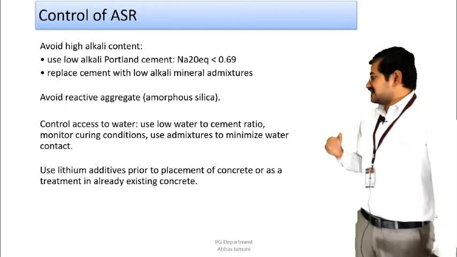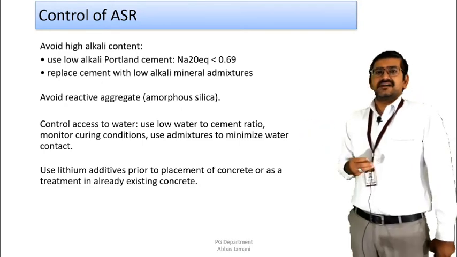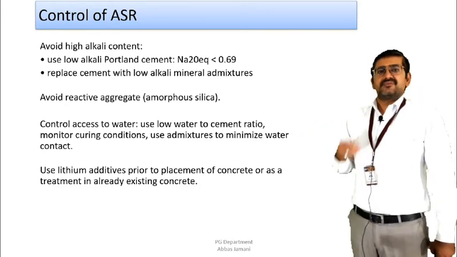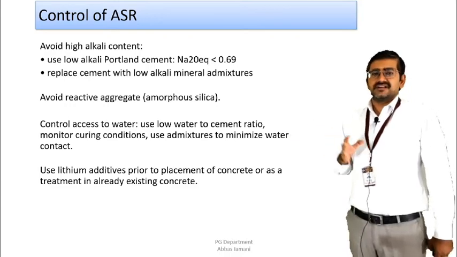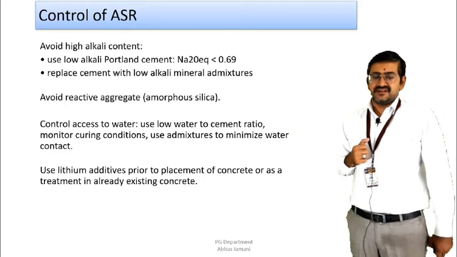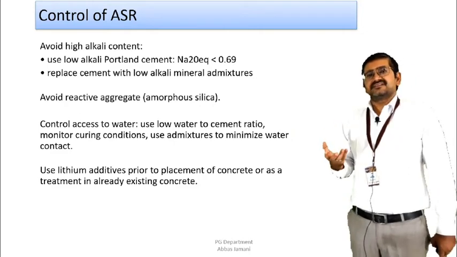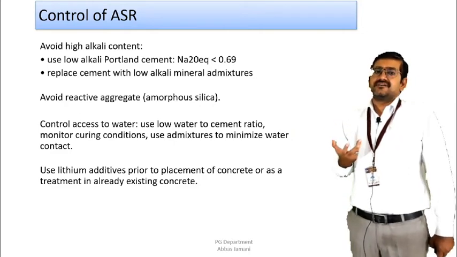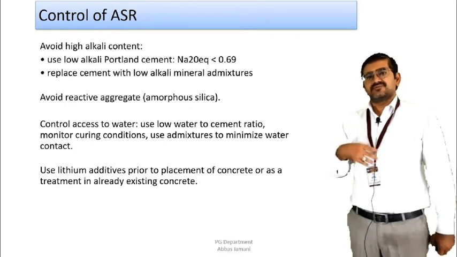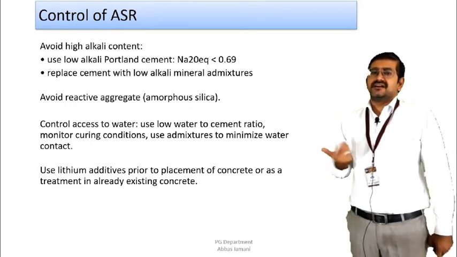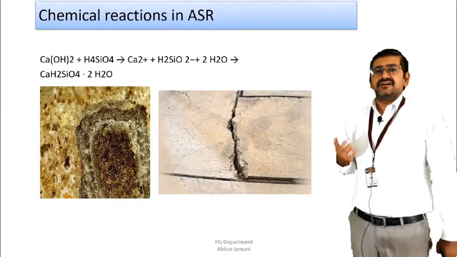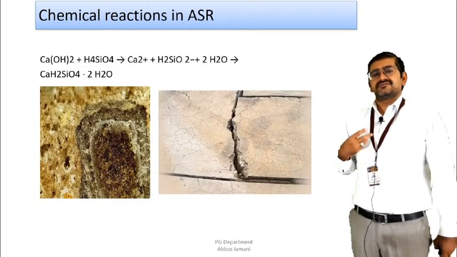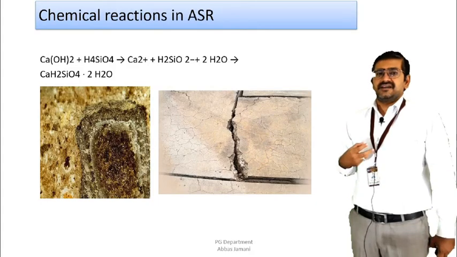Along with that, if we have control over the excess of water, that is, a low water cement ratio is there, permeability is also maintained, and the curing condition is taken into consideration depending upon the surrounding atmospheric condition, and suitable measures are taken for curing, then the transfer of moisture movement is controlled, and as a result the alkali silica reaction can be averted, right? So these are the different sources through which you can control the alkali aggregate reaction.